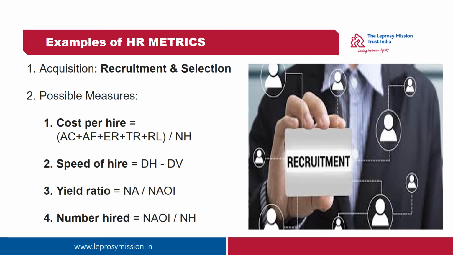Assuming that 5 candidates have got through the interview, 10 divided by 5, 2 is the number hired ratio. I know this is a bit technical. I am sharing my notes with Sindhi along with this PPT for you to understand. If you have any query, you can definitely write to me.